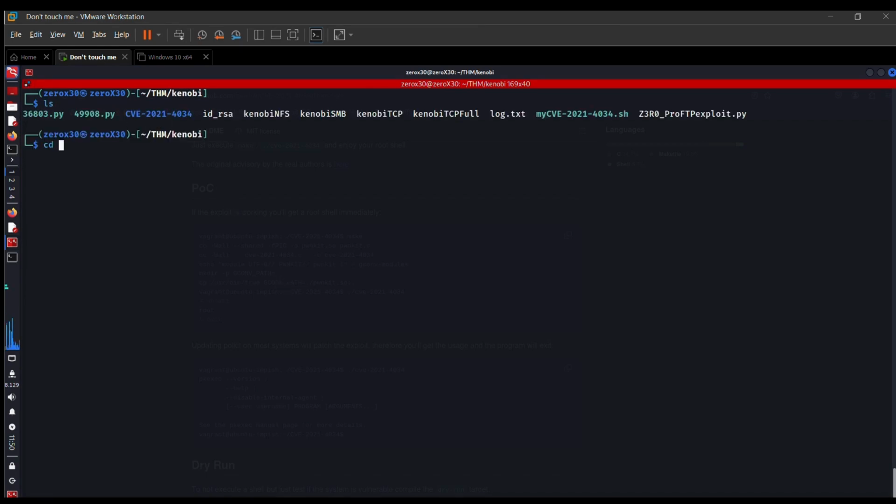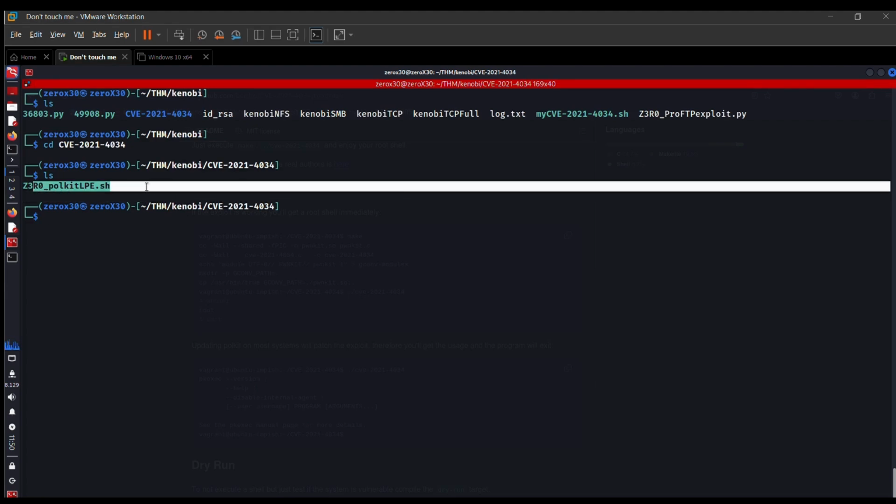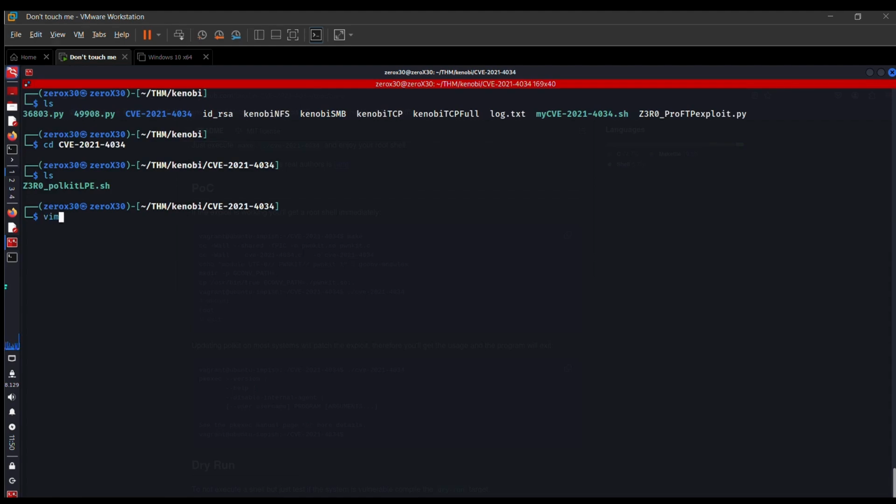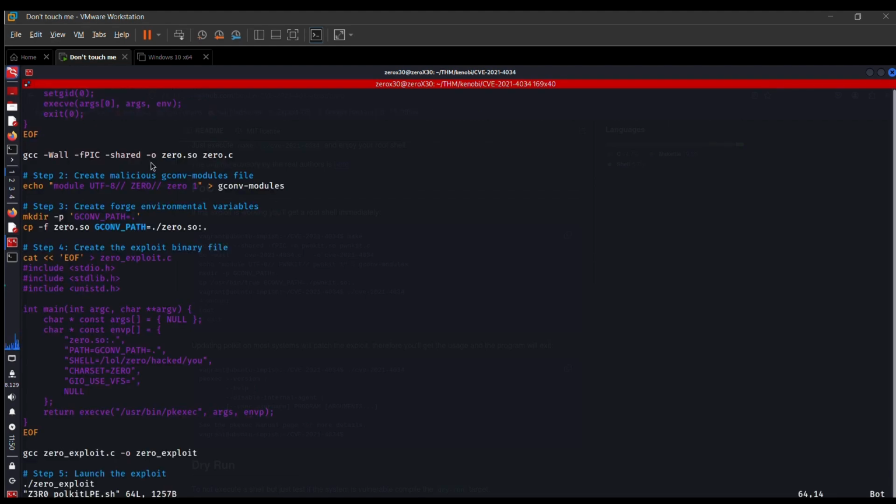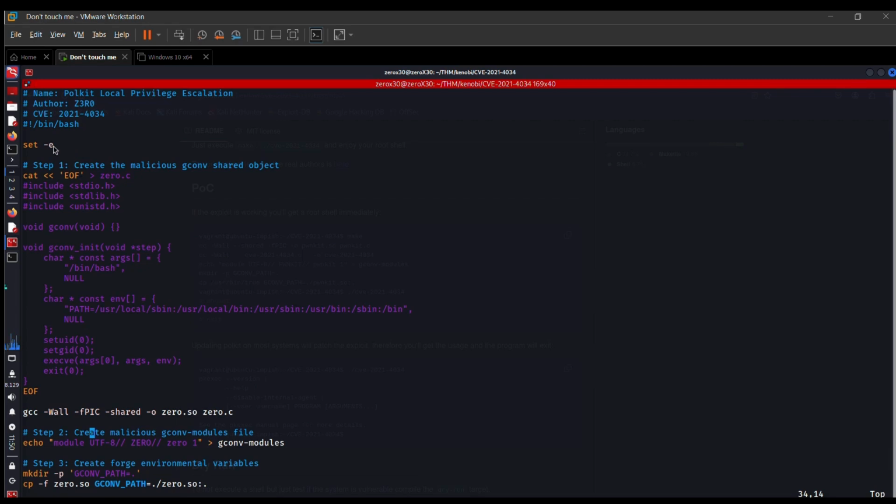So I created one of my own exploits for this, and let me see. Yeah, it is here. So we can go into CVE-2021-4034, and this is a single file exploit. You just have to execute this on any machine which is vulnerable, and you can get the root shell. So let's see what exactly this file is doing.